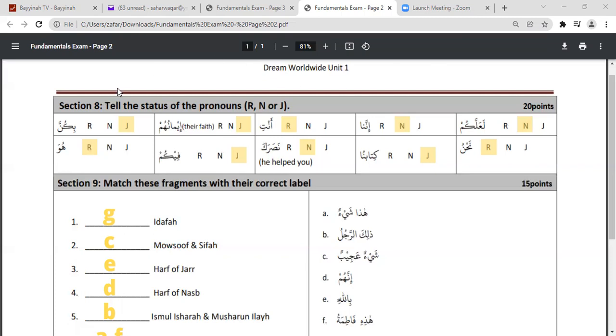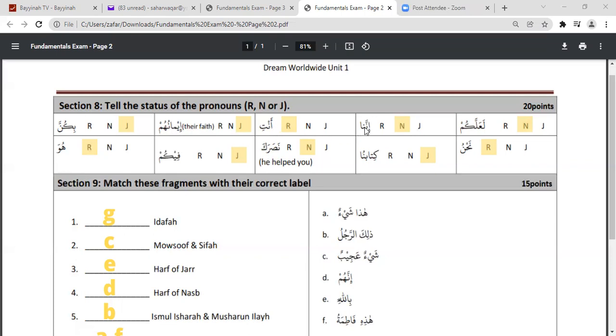So first is bikunna. The answer is that the attached pronoun kunna is in the jar status. Why? Because it is attached to a harf of jar. Then imanuhum. Imanuhum is their faith. Imanu is ism, and because this pronoun is attached to an ism, this pronoun becomes mudaf ilayh, that is their faith or their iman, in other words, the iman of theirs. So it is also in the jar status. Then anti. Anti is an independent pronoun, and as we know, all independent pronouns are in the rafa status.